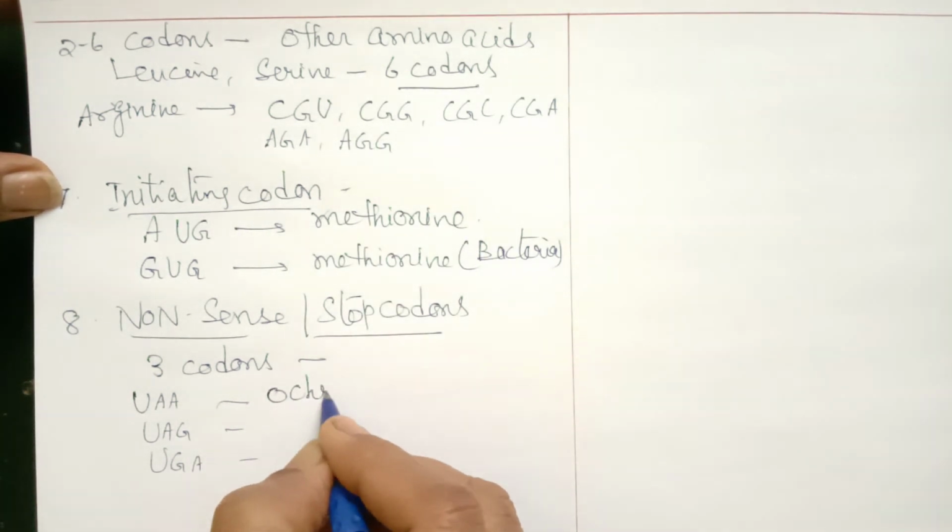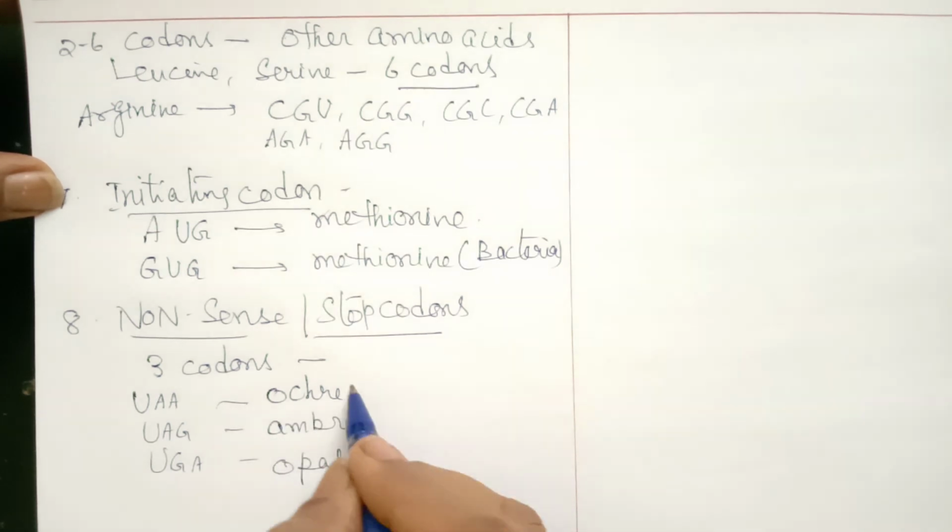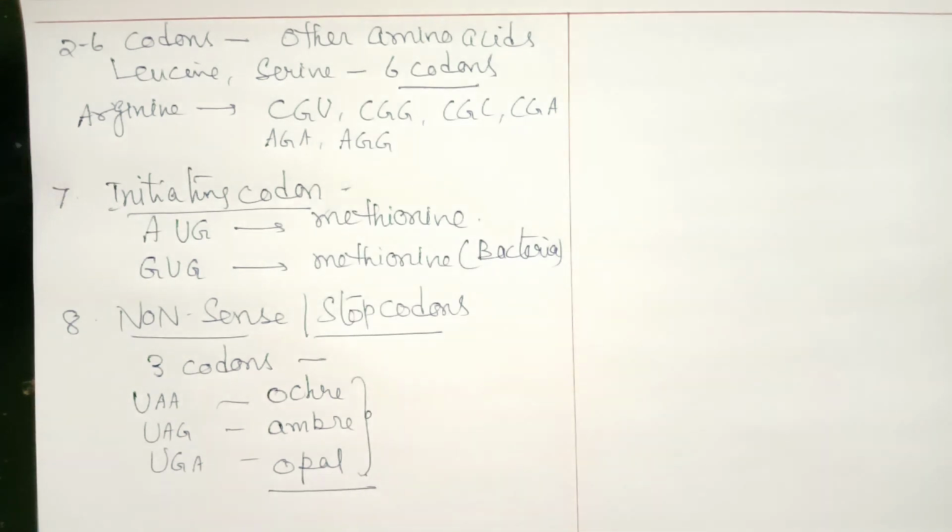Their names are ochre, amber and opal. These Greek names are given to them based on the wavelength of light they absorb. These are normally present towards the end of the mRNA, towards the 3' end.